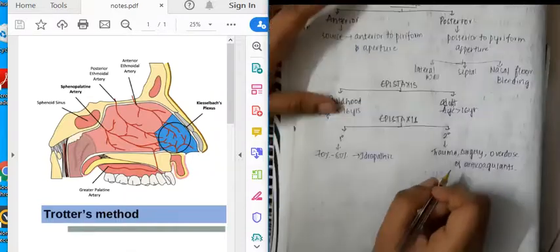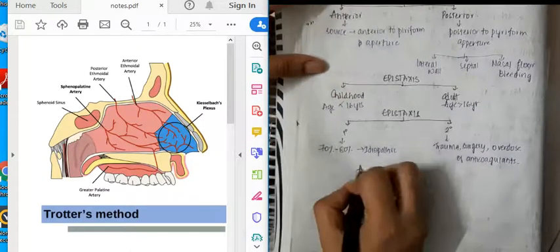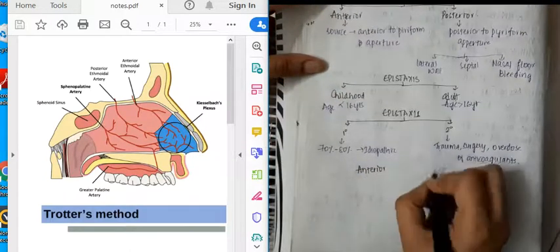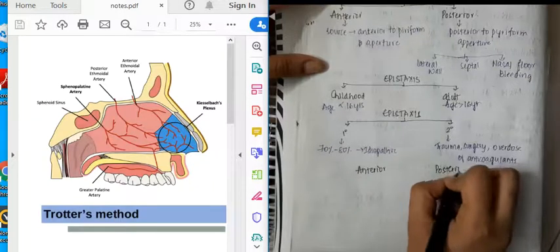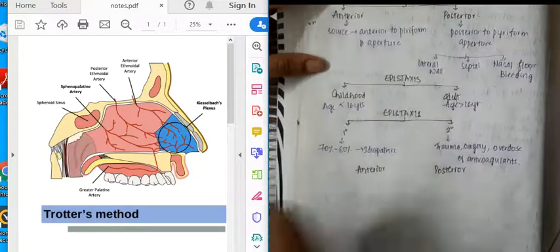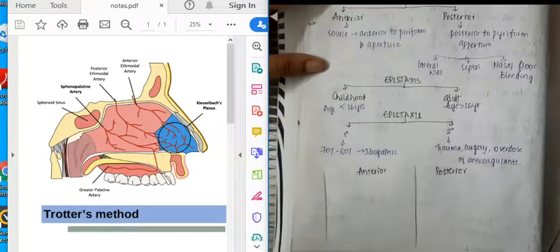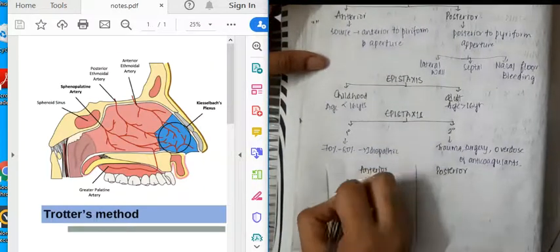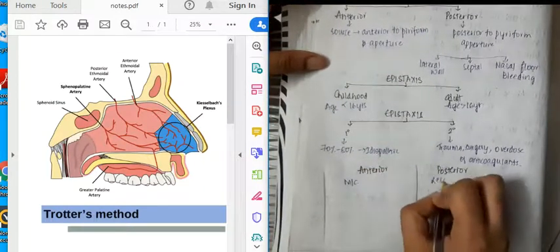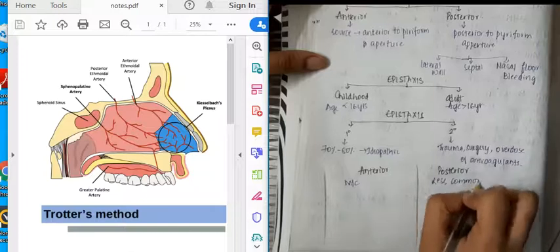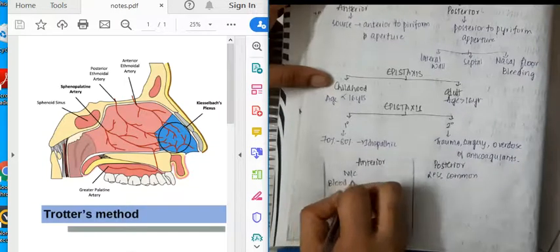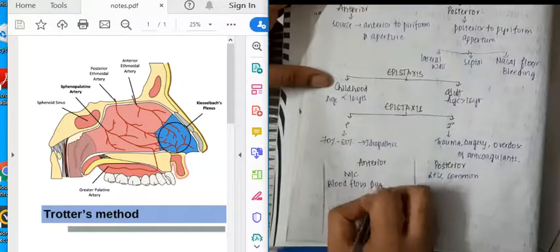Now once we have learned about the types of epistaxis, we will learn a few differences between anterior epistaxis and posterior epistaxis. Anterior epistaxis is mild. Actually, anterior epistaxis is the most common type of epistaxis, the least common being posterior epistaxis.